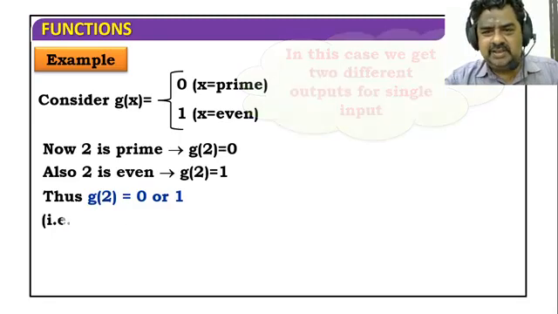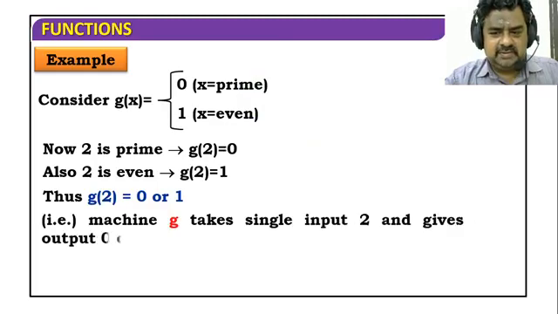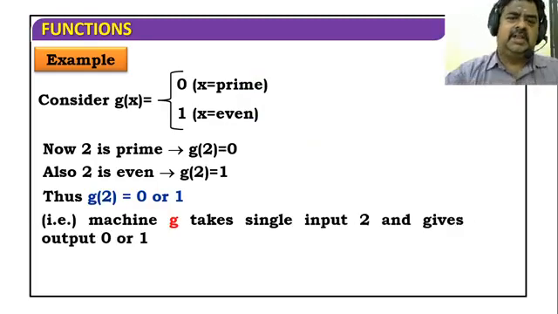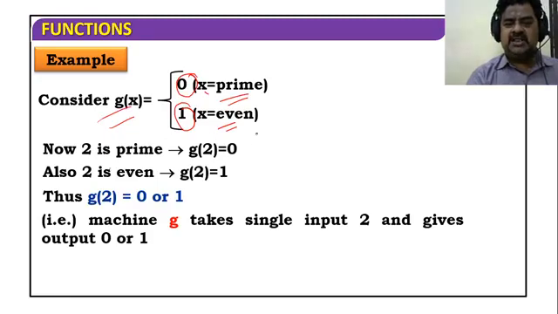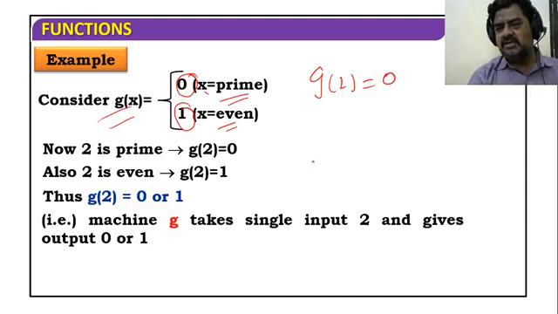Consider here g of x takes the value 0 or 1, when x is prime or x is even. If 2 is a prime, then what is the corresponding g of x value? 0.